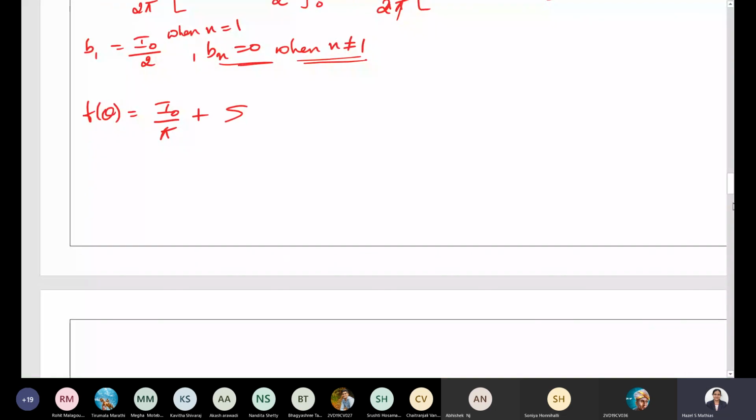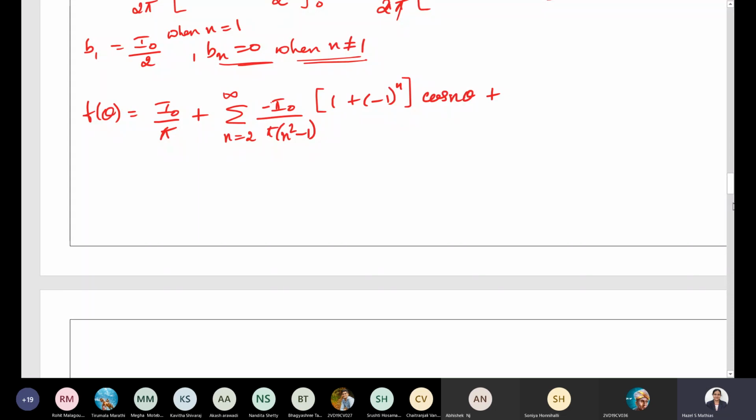Then plus an, we get one expression when n equal to 1, it is going to be 0. So for n equal to 2 to infinity, an value is minus I naught divided by pi into n square minus 1 into 1 plus minus 1 power n into cos n theta.